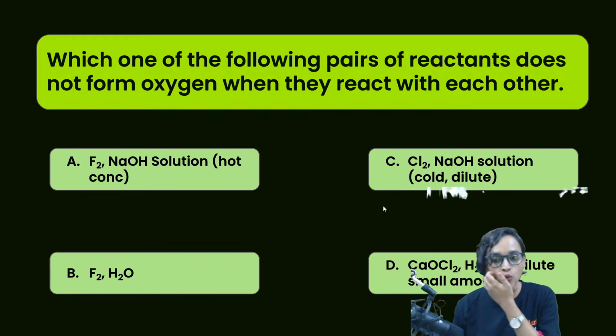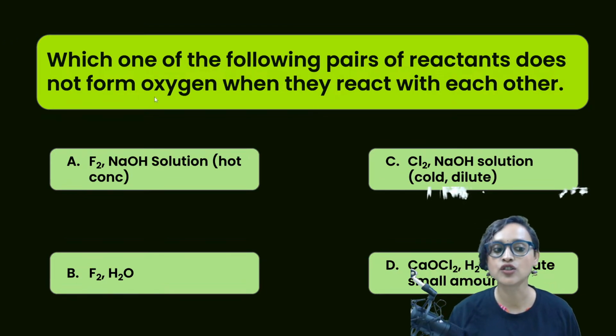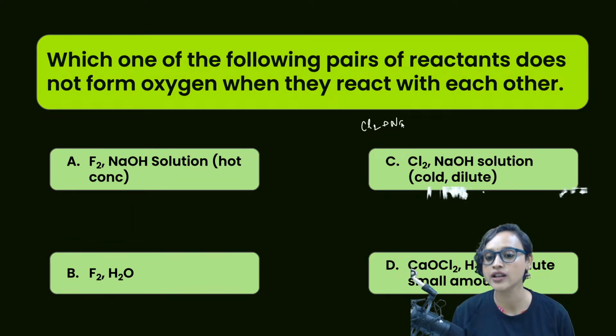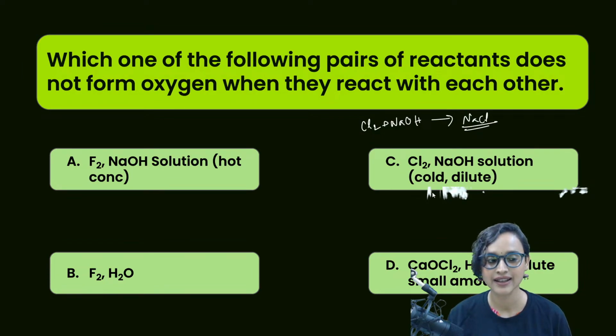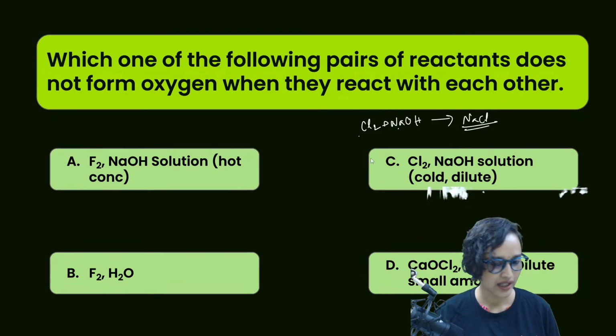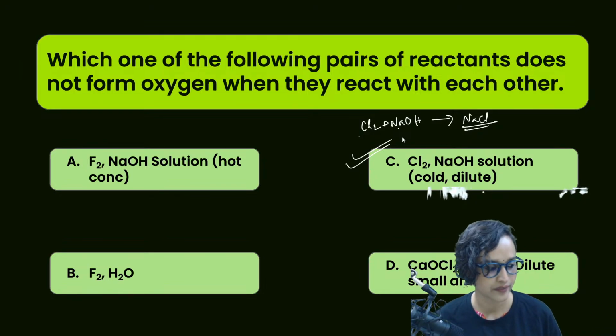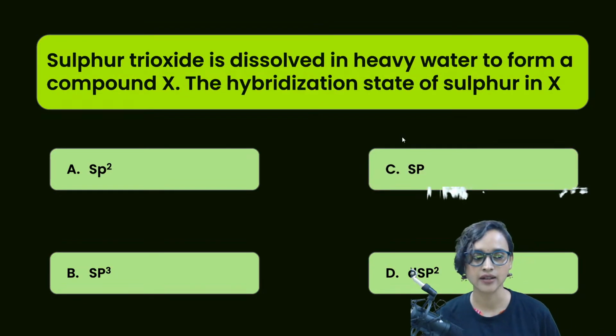Moving on. Which one of the following pairs of reactants does not form oxygen when they react with each other? Don't you think this is also very simple? Cl2 plus NaOH will definitely form NaCl, right? Will it form oxygen? No. So it will form NaCl and then H2O. So option C is our correct answer. Right? Amazing. Great. Done. Moving on.